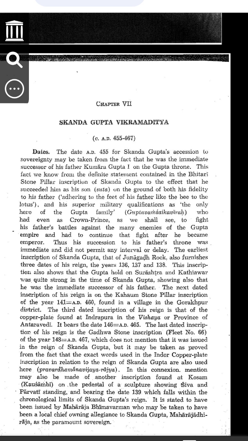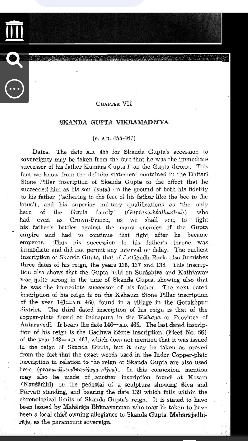What does this mean? This means Skandagupta was chosen as king because he was brave and loyal. Even before becoming king, he fought battles for his father. When his father died, he immediately became king without any delay. Example, imagine a brave prince who is already fighting wars to protect his kingdom. When his father dies, he doesn't wait. He becomes king right away. Everyone knows he is the best choice to rule the kingdom.